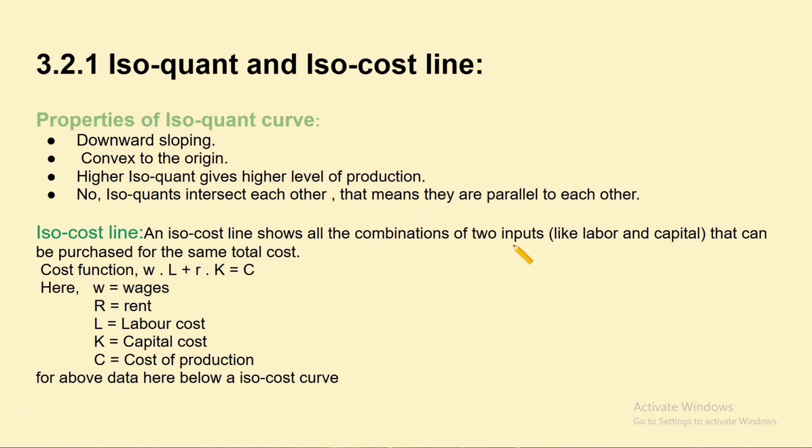Isocost line. An isocost line shows all the combinations of two inputs like labor and capital that can be purchased for the same total cost. So total cost will remain constant. We can set W or R in such a way that it should remain constant. So here W is wages, R is rent, L is labor cost, K is capital cost, and C is cost of production.